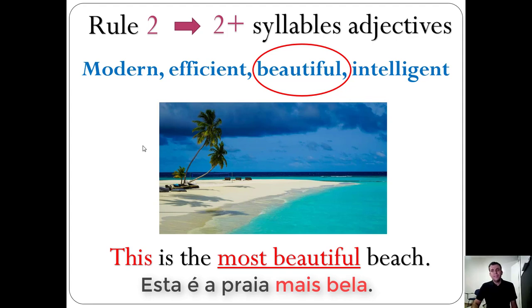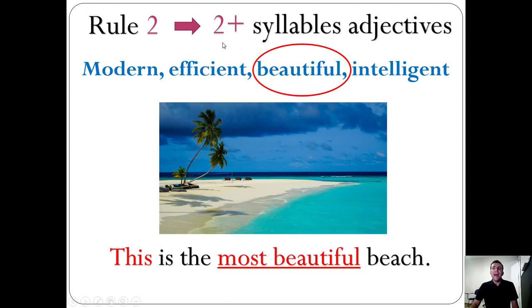Repeat, please. This is the most beautiful beach. So this is a superlative sentence when we have adjectives having 2 syllables or more. For example, beautiful, the most beautiful. Note that we use the in superlative sentences.